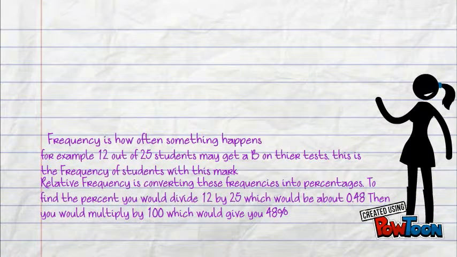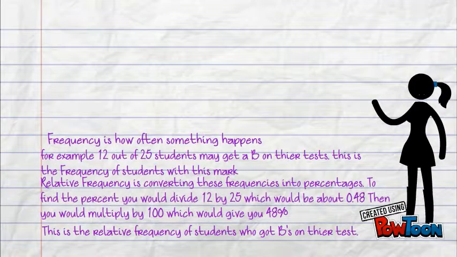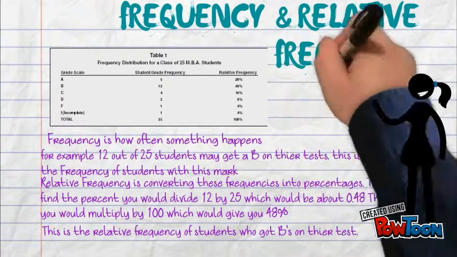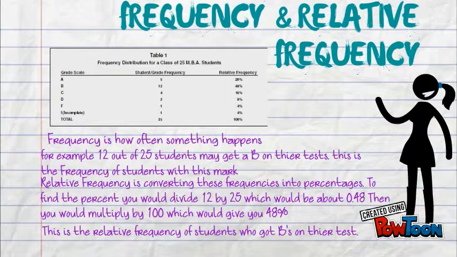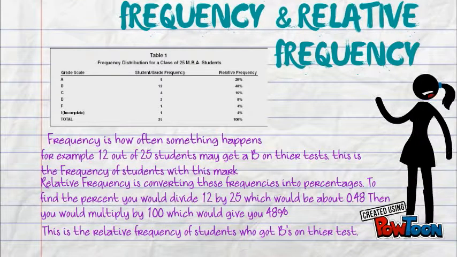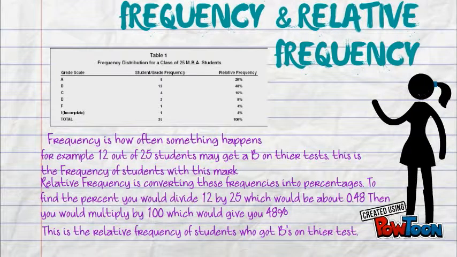Frequency and relative frequency. Frequency is how often something happens. For example, 12 out of 25 students may get a B on their tests. This is the frequency of students with this mark. Relative frequency is converting these frequencies into percentages. To find the percent, you would divide 12 by 25, which would be about 0.48. Then you would multiply by 100, which would give you 48%.